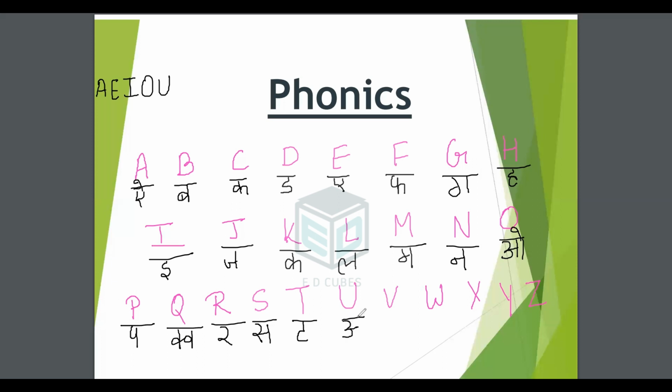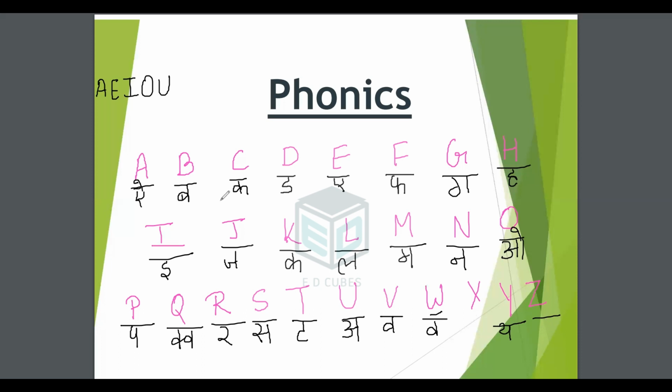U says u, umbrella. V says v, van. W says w, watch. X says x, mystery. Y says y, yak. Z says z, zebra.